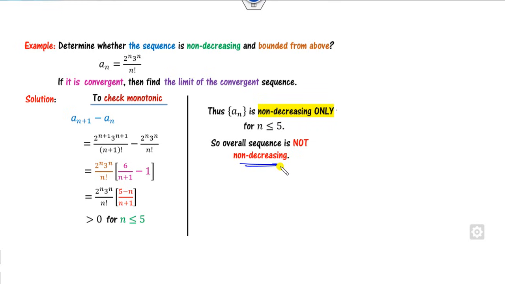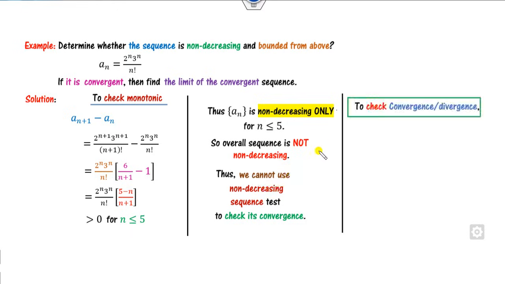Fine. So once the sequence is not non-decreasing, it means we can't apply this non-decreasing sequence test. So how can you check convergence and divergence, because we are unable to apply the test? It means we are unable to check whether it's convergent or not that way. So another way is we can simply find the limit. If it is finite and unique, then you can say it's convergent.